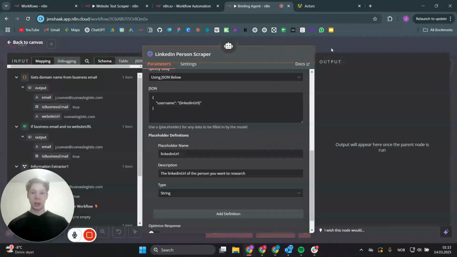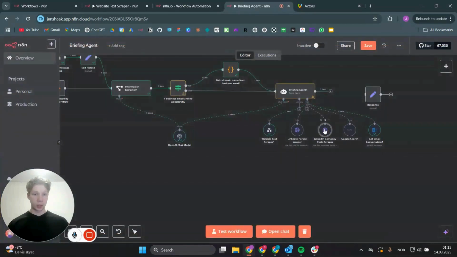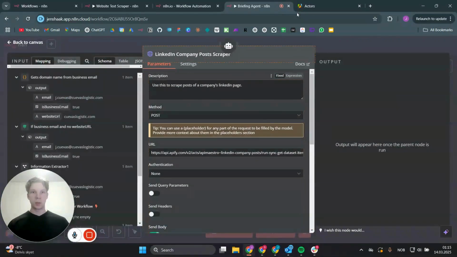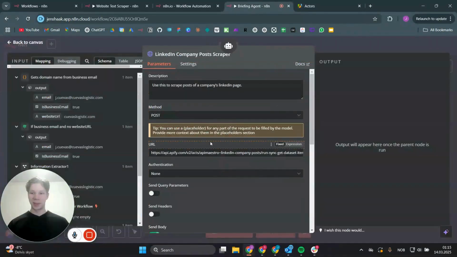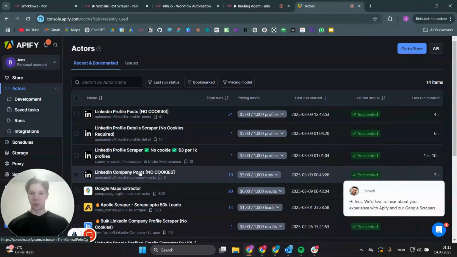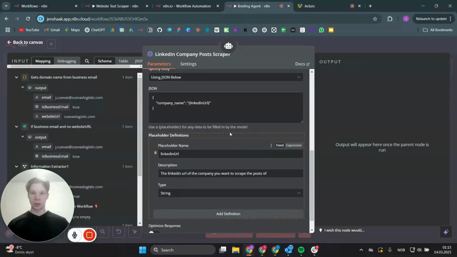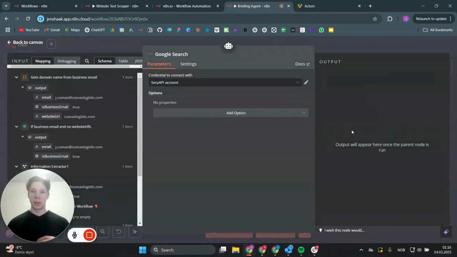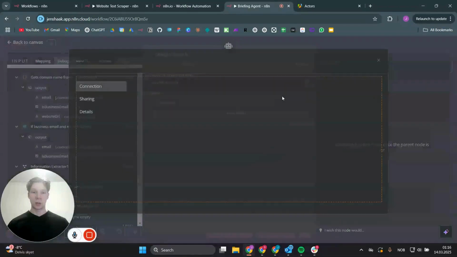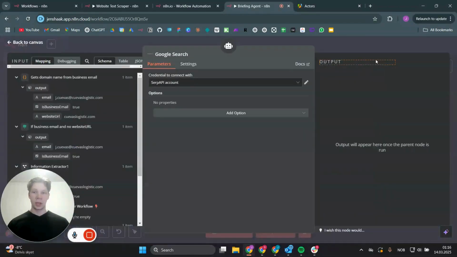And the next node that we are using is the LinkedIn company post scraper. Same thing, we use the LinkedIn company posts, no cookies scraper, and we also set the LinkedIn URL here for the company name. And for the next one, we are actually using a Google search. So that's, as I said, last option if it doesn't have any of the other information. And we just use a SERP API scrape. You can just set up an account in SERP API and go ahead and add your credentials in here, your API key in here, and it will do a Google search